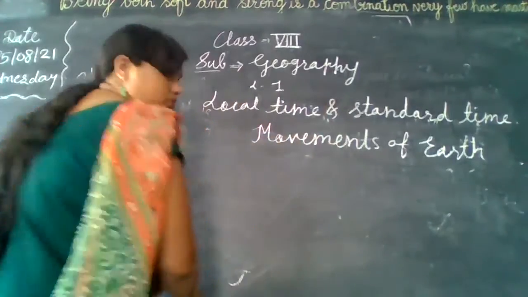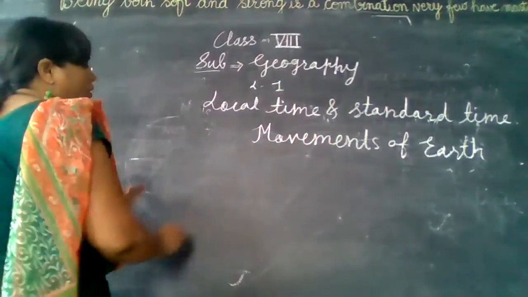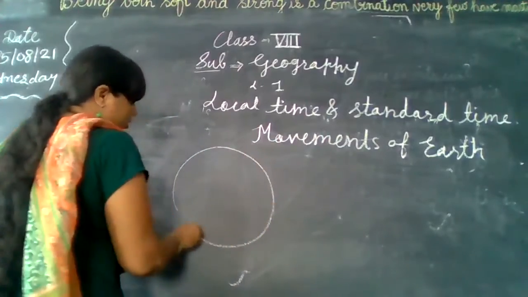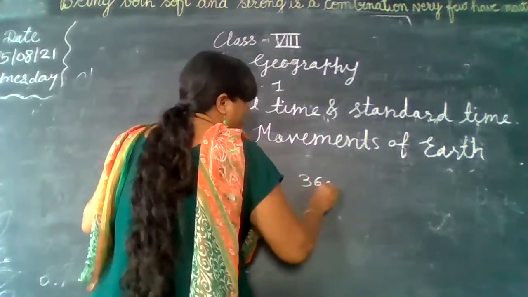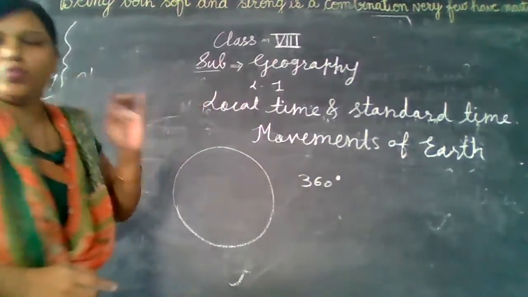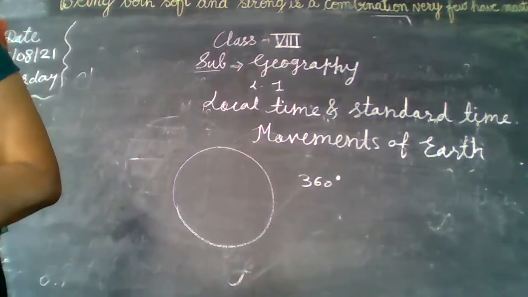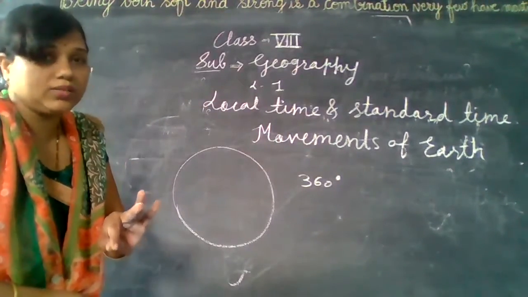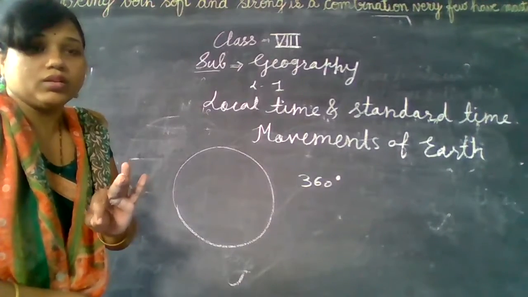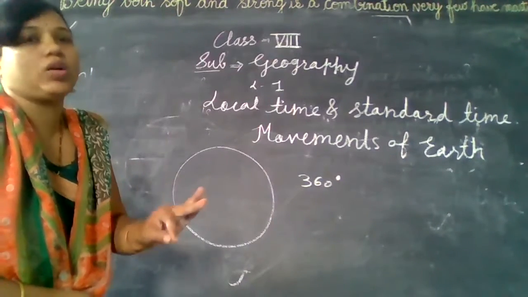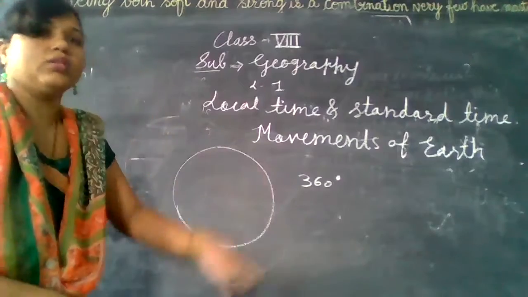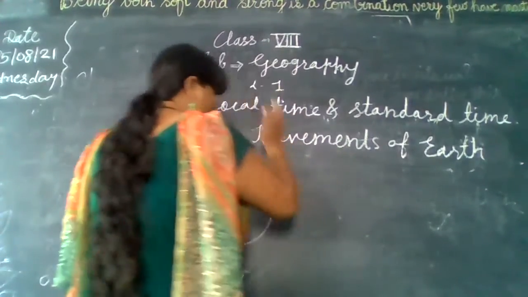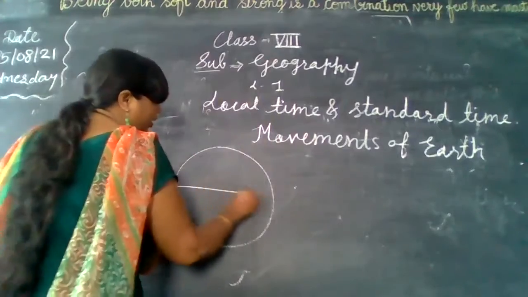Okay, see, just now I told you about the longitude and latitude. See here, it is the circle. मुझे बताओ circle है तो कितने होंगे, 360 degree. How much? 360 degree. And what is your question? How many longitudes can be drawn? It is not asked about latitude. What is asked? Longitudes. But for your basic concept, I will tell you how many longitudes are there and how many latitudes are there. See, this is the equator.